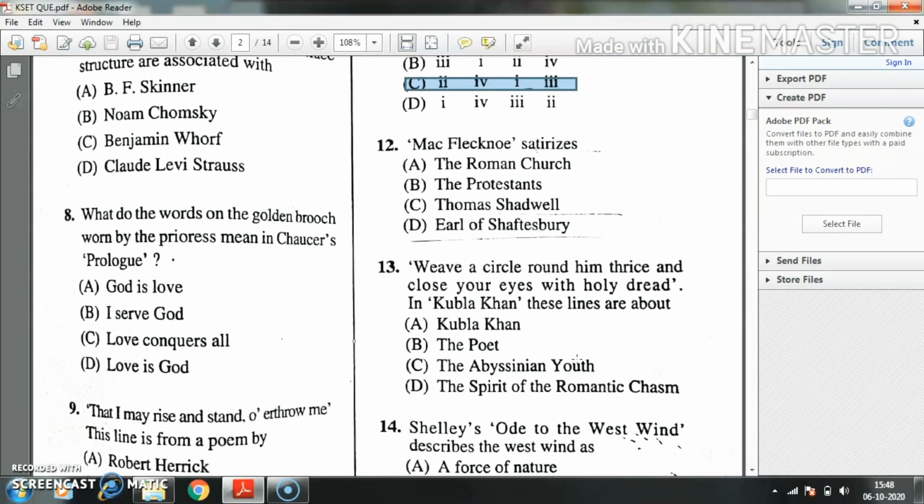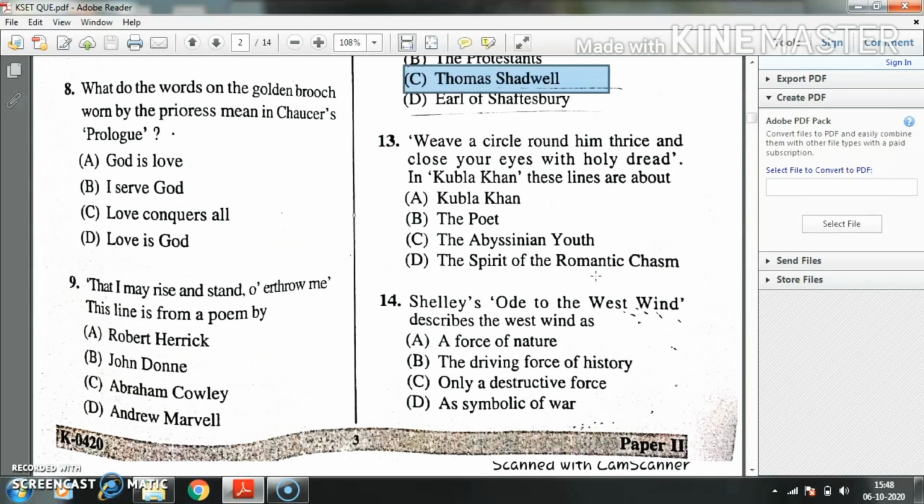Question number 12, Mac Flecknoe satirizes dash. Option A, the Roman Church. Option B, the Protestants. Option C, Thomas Shadwell. Option D, Earl of Shaftesbury. Here the right answer is C, Thomas Shadwell.